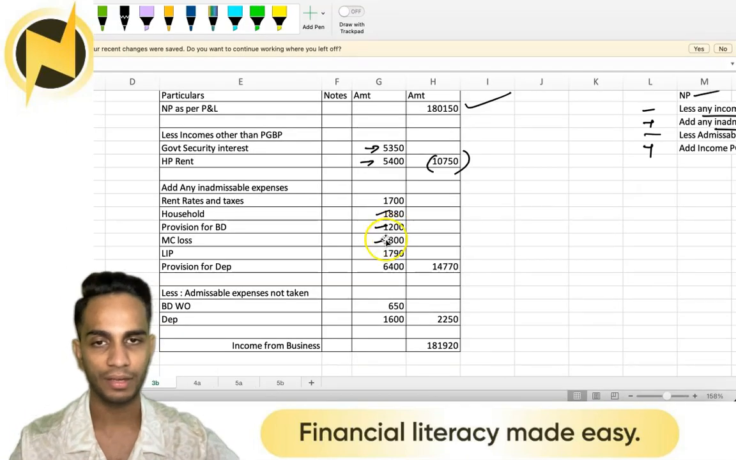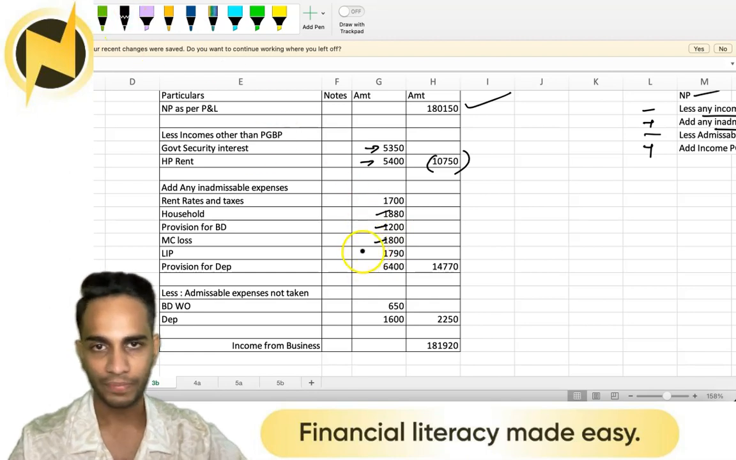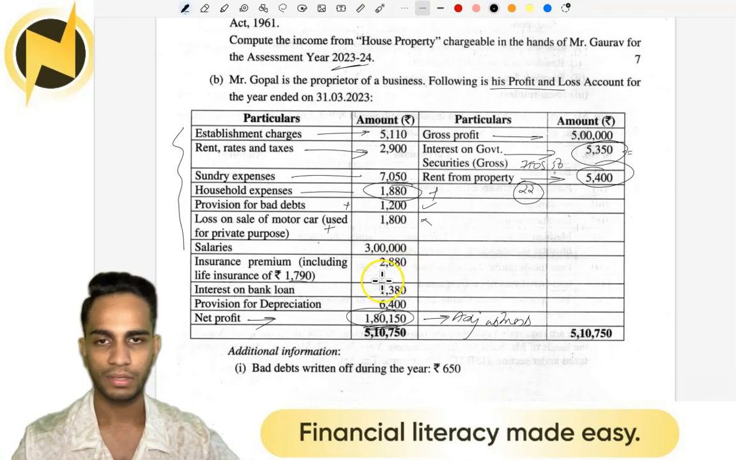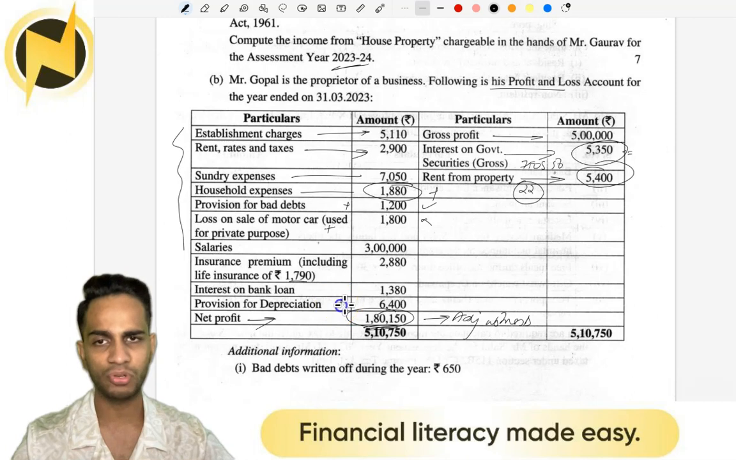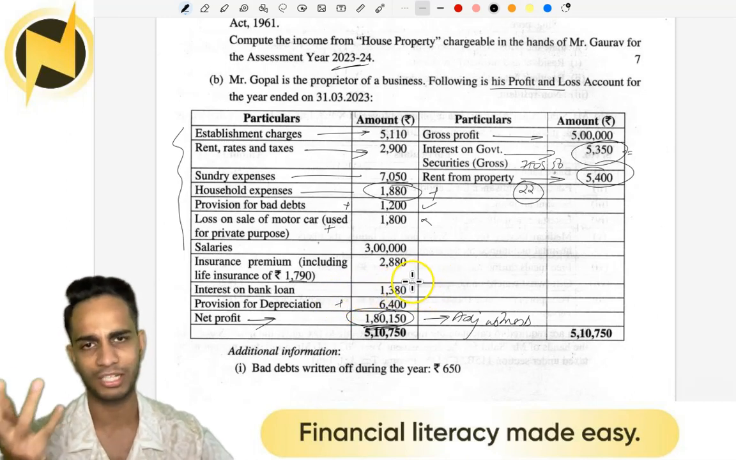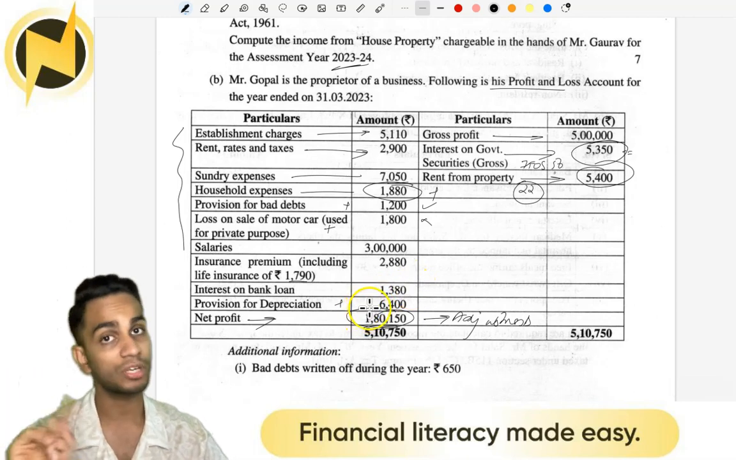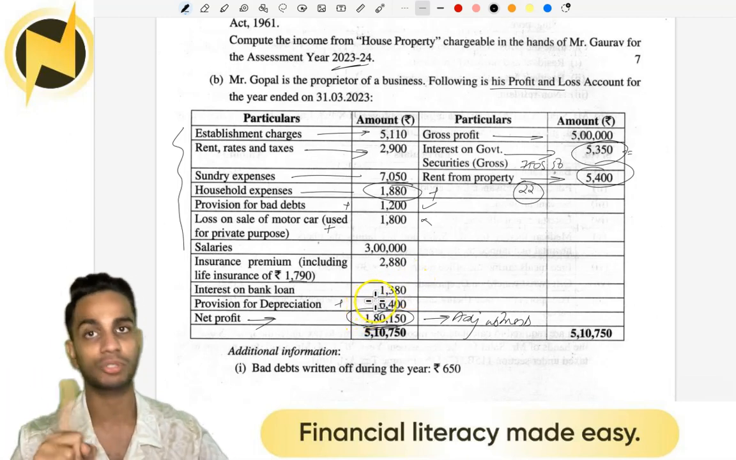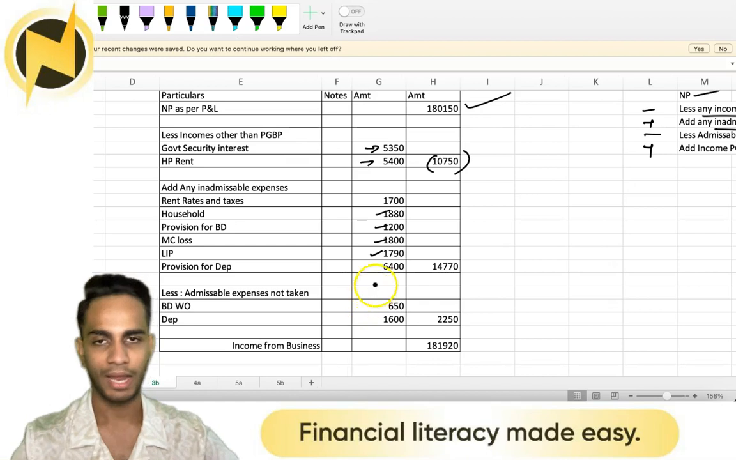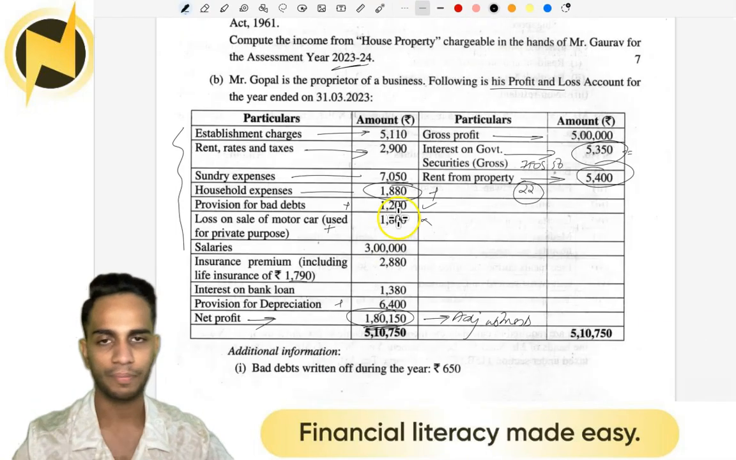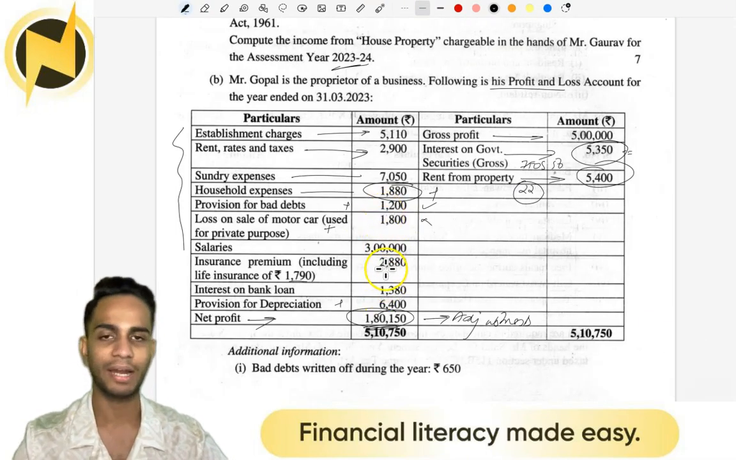That is personal expense, not business expense. You shouldn't have taken it. Add back 1,790. Next, provision for depreciation. Interest on bank loan, okay, business takes in bank loans, interest has to be paid, no problem. But provision for depreciation, absolutely not. Depreciation, yes. Provision for depreciation, no. Add back 6,400. So we found out everything that is to be added back.